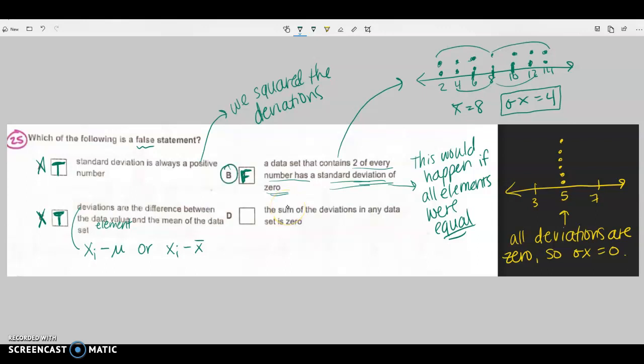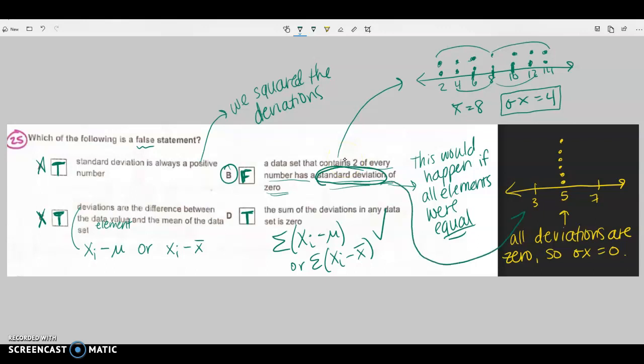This one says the sum of the deviations in any data set is 0. This you should key in on because that is always true. Always 0. This one's true. So the only way we're going to get a standard deviation of 0 is if all of your values were the same.